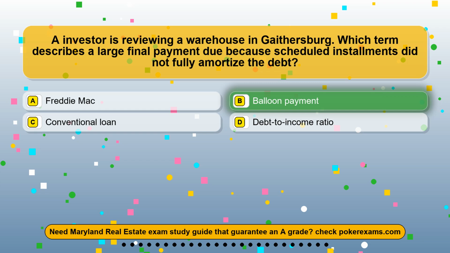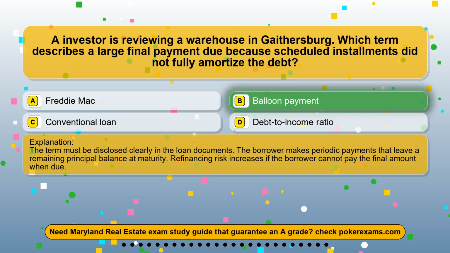The correct answer is option B, balloon payment. The term must be disclosed clearly in the loan documents. The borrower makes periodic payments that leave a remaining principal balance at maturity. Refinancing risk increases if the borrower cannot pay the final amount when due.